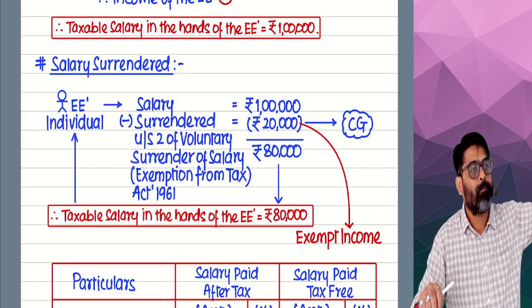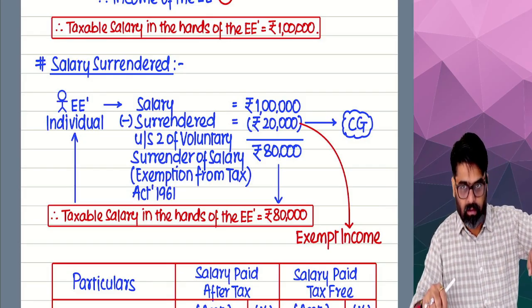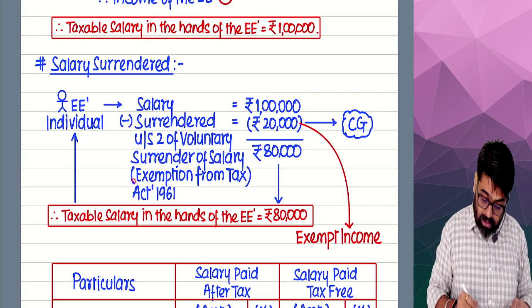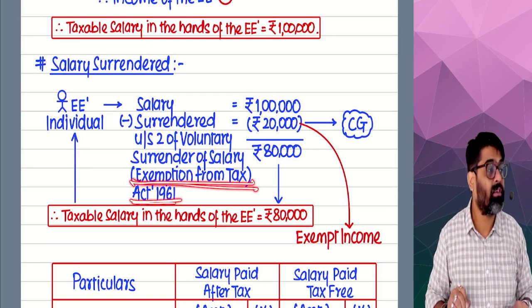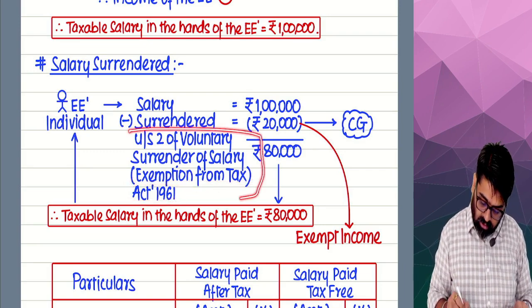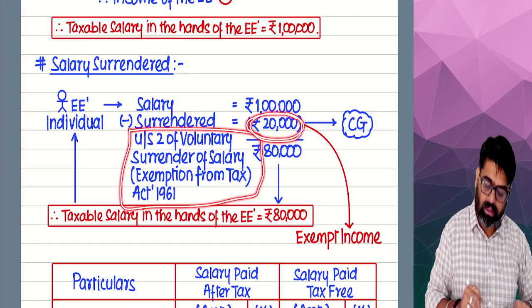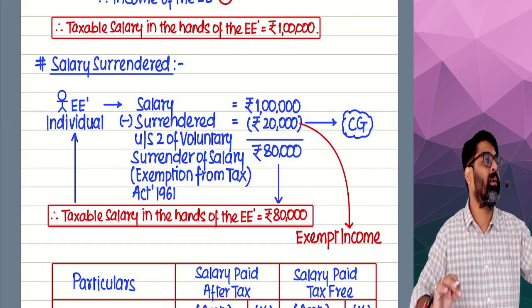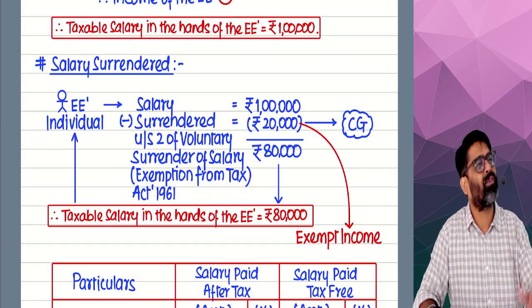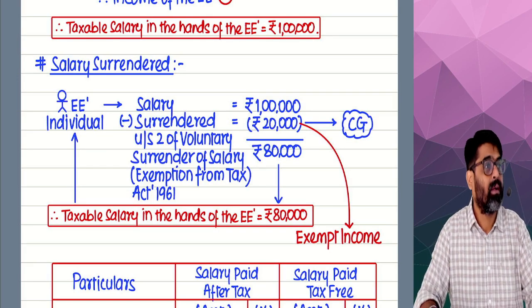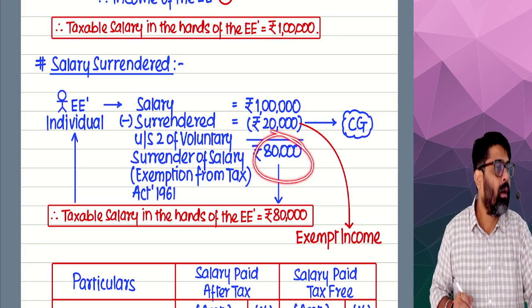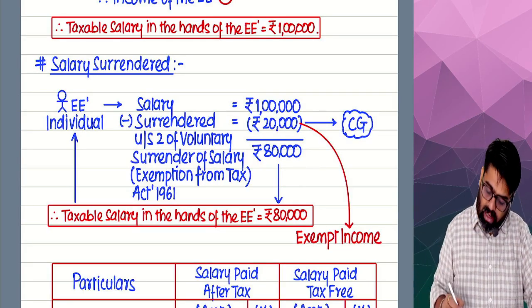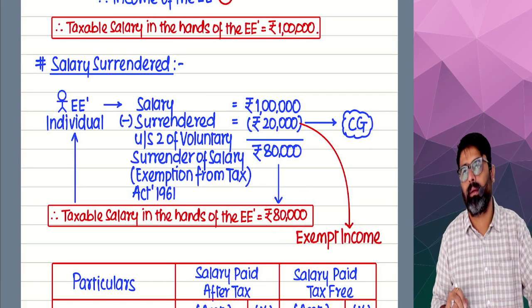Getting my point? So section 2 of the Surrender of Salary (Exemption from Tax) Act, 1961. As per the provisions of this law, the salary which I have surrendered to the central government will be exempt, will not be taxable under the Income Tax Act. It is as good as my diversion. So how much remains after surrender? Only the salary which remains after surrender will be treated as my taxable income under the Income Tax Act.